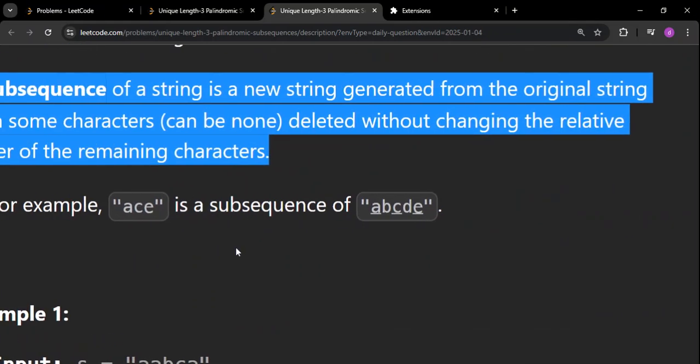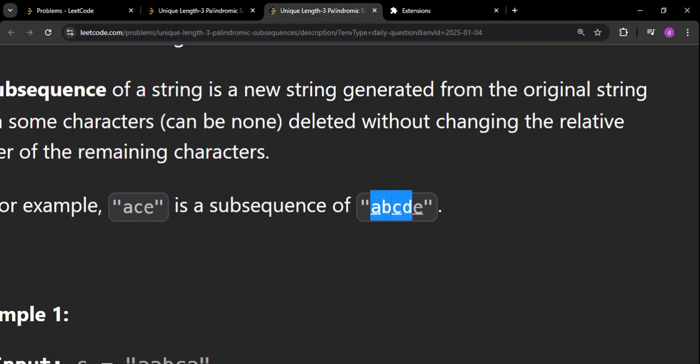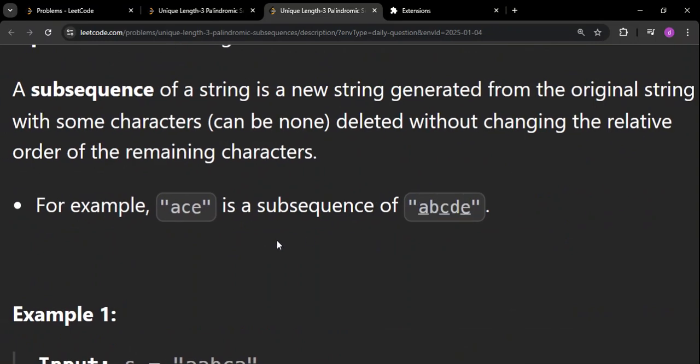Okay, they have also given examples here. If you see this A B C D E, see subsequence, first of all, please try to decode this word. Remove this particular word "sub" and just understand the word sequence. So what is a sequence? Sequence means that the way in which this appears in this, it should be the same. Okay, that is the meaning of the word sequence. So what is subsequence? Subsequence means take the whole array, delete one or two characters, and whatever is remaining is a subsequence. Okay, this is the most simple way of telling this.